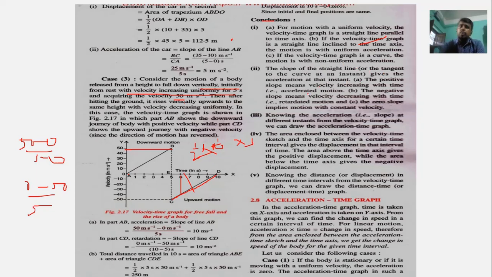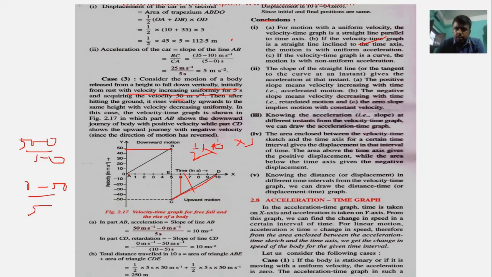A positive slope means the velocity is increasing with time, that is accelerated motion. If the slope is negative, the body is retarding with constant acceleration, with velocity decreasing with time, retarding motion. And if the slope is 0, then it implies that motion is with constant velocity.